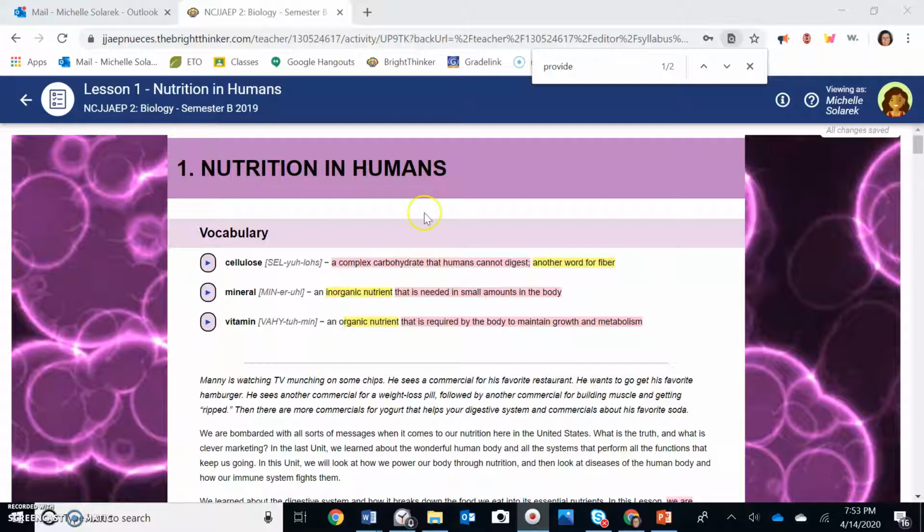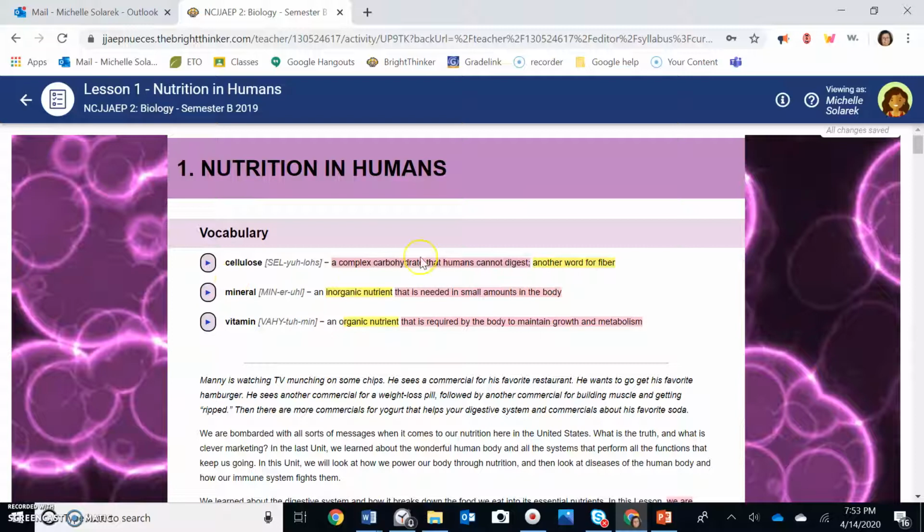Today's lesson, Unit 10, Lesson 1, Nutrition in Humans. Okay, let's first take a look at what's in this lesson. First, we see some vocab. If it's in pink, I'm going to read it to you. And if it's in yellow, it's the answer to one of your questions. At the end, I'm going to go over this information for your questions, so you don't have to worry about memorizing it right now. Just know that you're going to see it again.